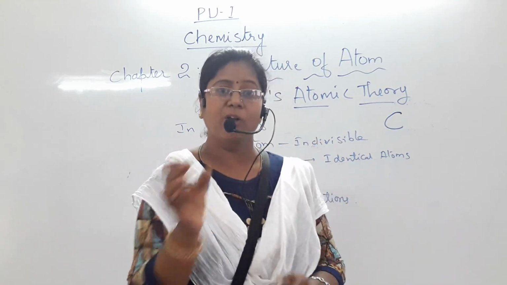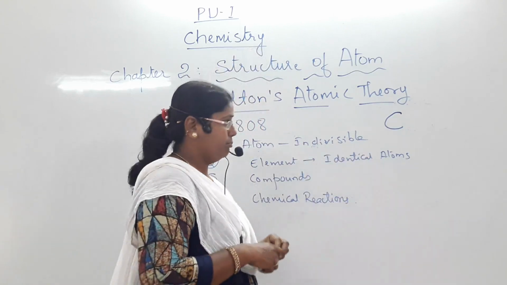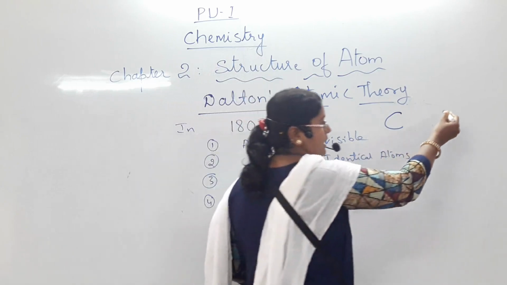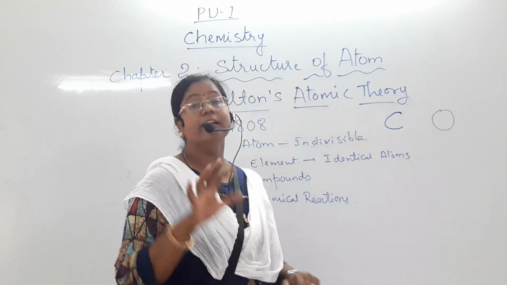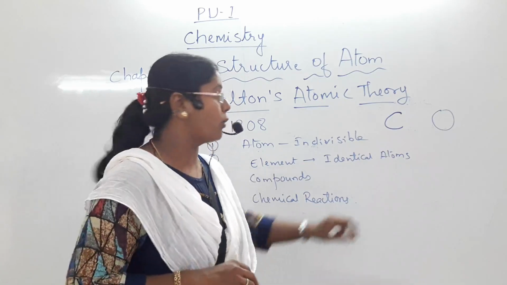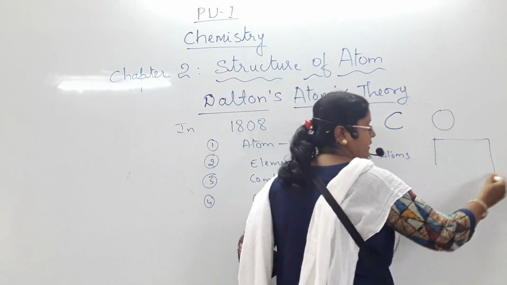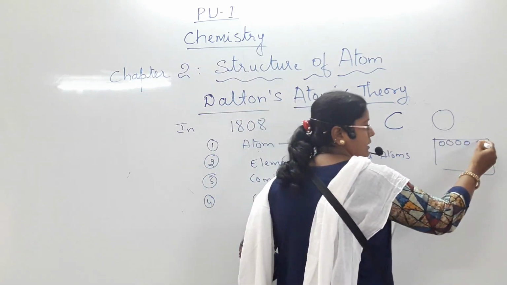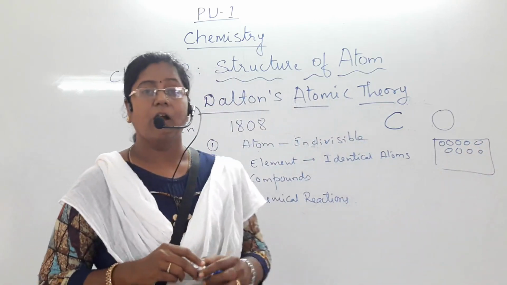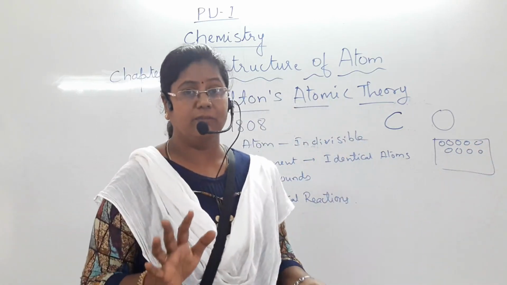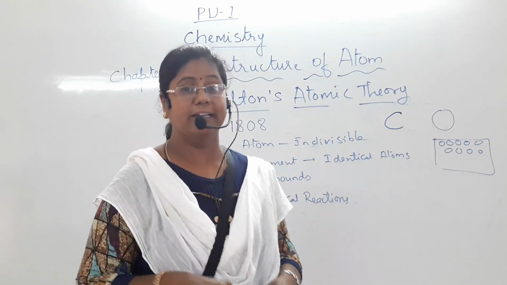Now if you take another element, for example oxygen, a different element, oxygen also has atoms. All these atoms of oxygen are identical, and their mass is identical.